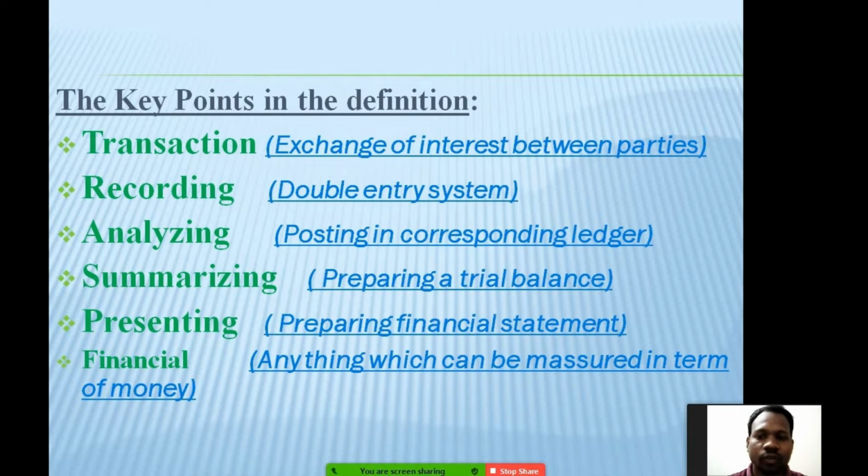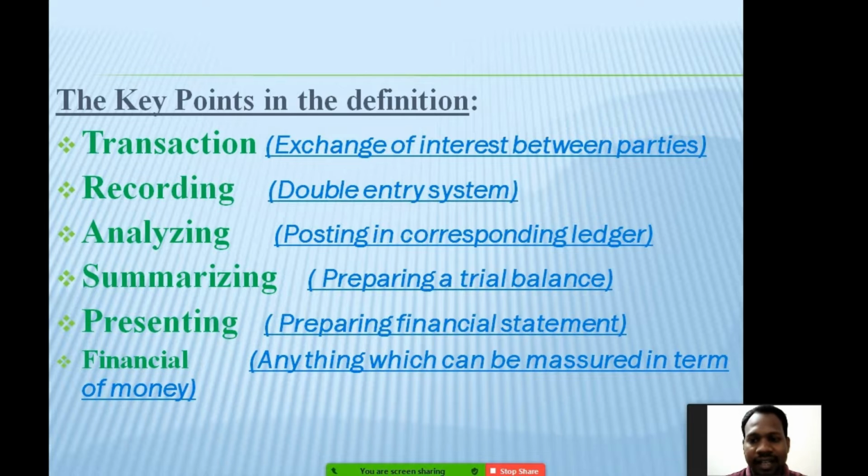Now the key points that we found in the definition are transaction, recording, analyzing, summarizing, presenting. The last one is financial. Now let's see one by one. Transaction means exchange of interest between the parties. So there have to be two parties to exchange. One will receive and the other one will give. The next one is recording. In accounting, there is a system which is followed by everyone. It's called the double entry system. I'll be talking about this particular system in other videos.